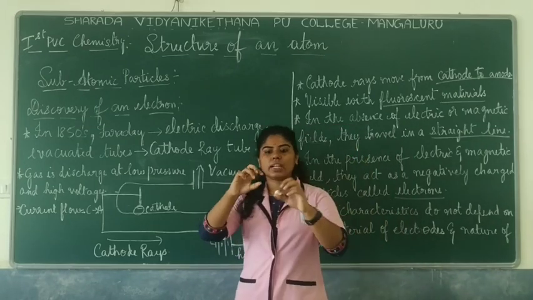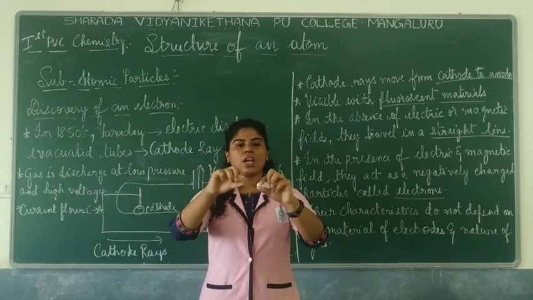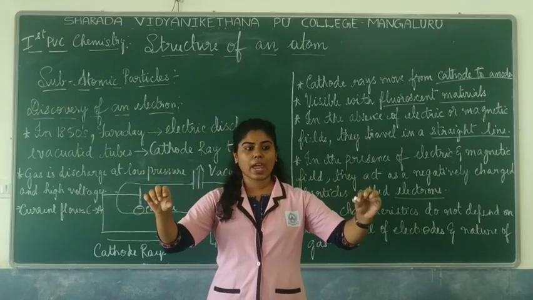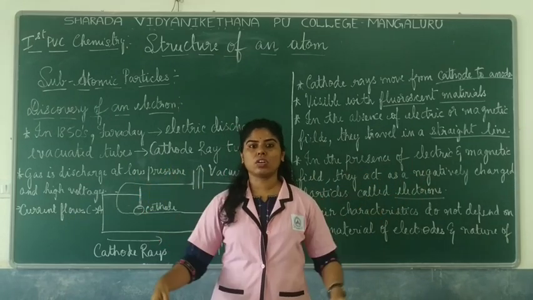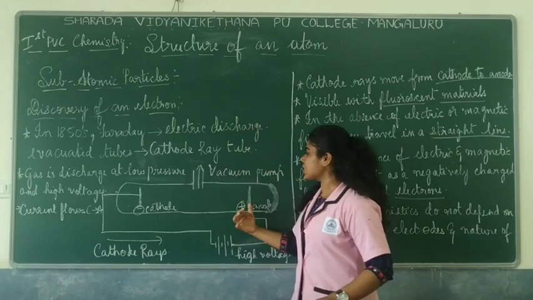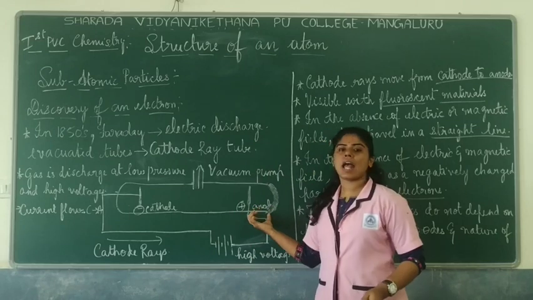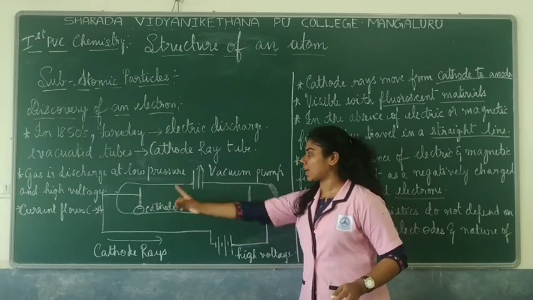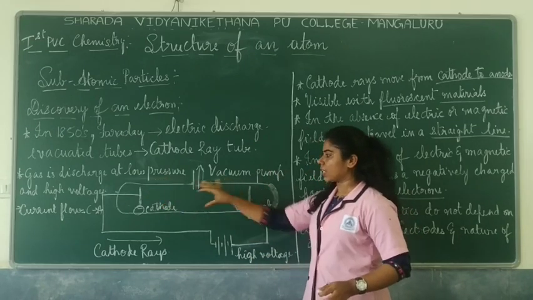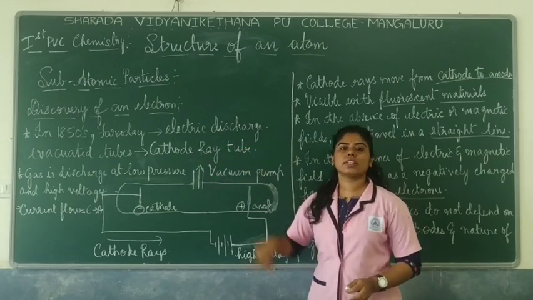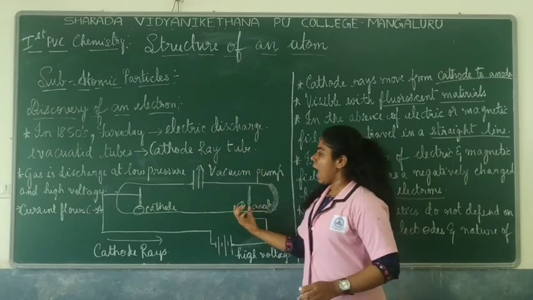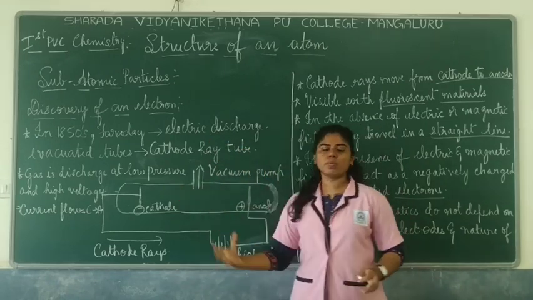So you can imagine it is just like a tube light. You have a glass tube, and at the two ends you have metal surfaces. So these are the electrodes which are kept. One is the cathode, the other one is the anode. Two metal electrodes are kept. A glass tube called the electric discharge tube is taken, and these are evacuated tubes